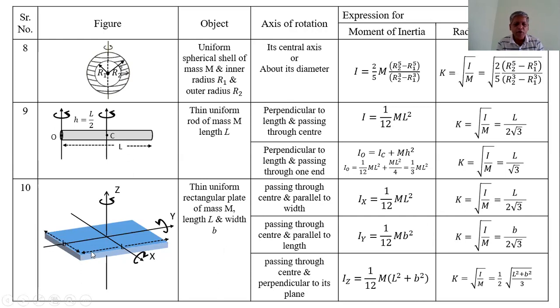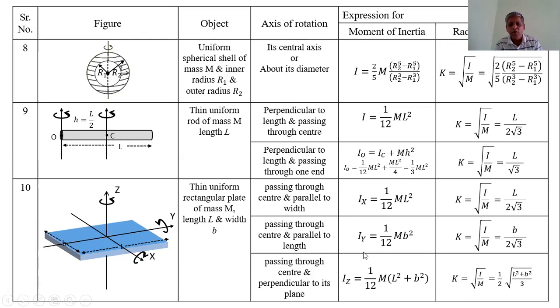Now, the moment of inertia of this same plate about the axis passing through the center and parallel to the length, that is perpendicular to the width, that is about the y-axis. This is also similar to a thin uniform rod of length equal to b, that is the width.